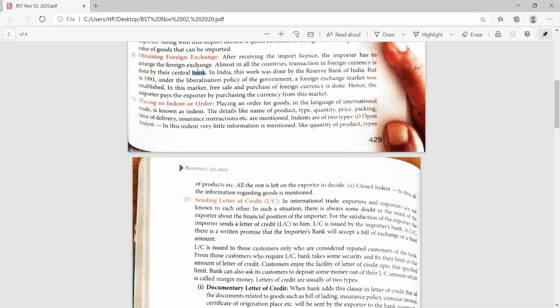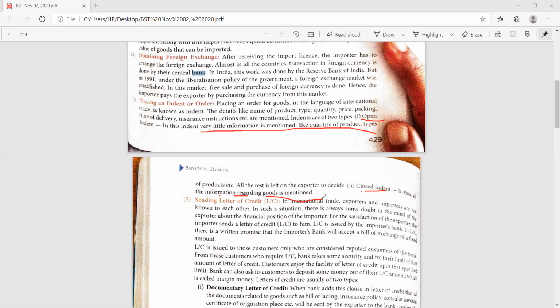Please mark, there are 2 types of indent you will find. One is open indent. In this, very little information is mentioned, like the quantity of the product, type of product, etc. And all the rest is left with the exporter to decide. But another is the closed indent. In a closed indent, all the information is to be mentioned, meaning nothing can be modified in this. Whatever the information is to be there, that is shown in the closed indent.